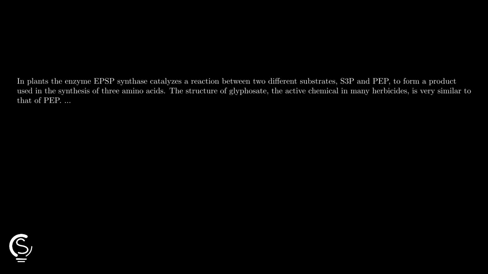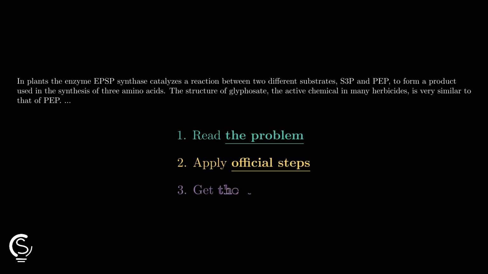Glyphosate looks like PEP, and that clue basically gives the whole game away. Watch this quick breakdown to lock in why one enzyme answer wins.